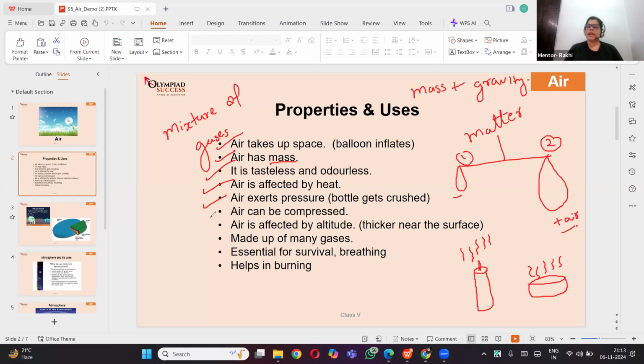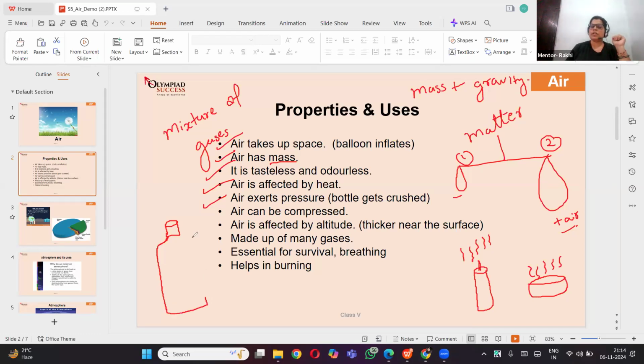Now, air exerts pressure. Yes, air does exert pressure. Can we explain it using an experiment? Suppose you have an empty can and you crush it. That means air exerts pressure. Also, you take a bucket of water and a bowl, and dip the bowl inside. The water exerts upward pressure. Well, both of them are super examples.